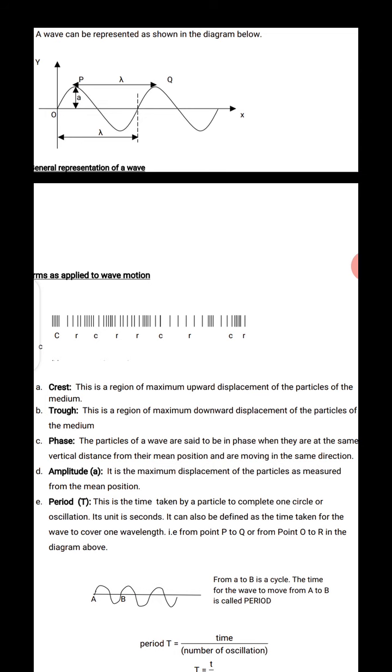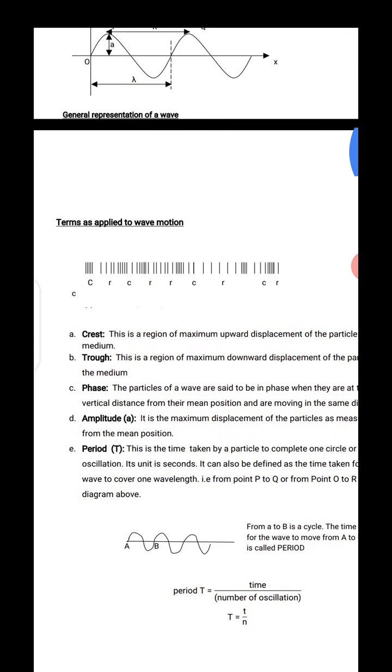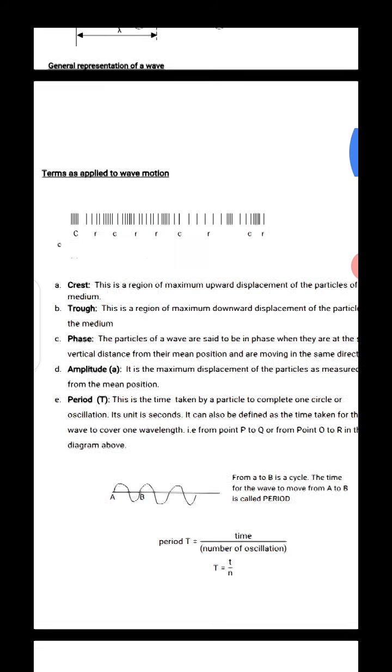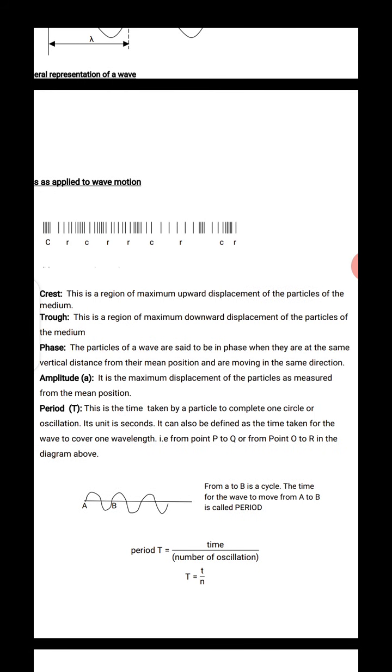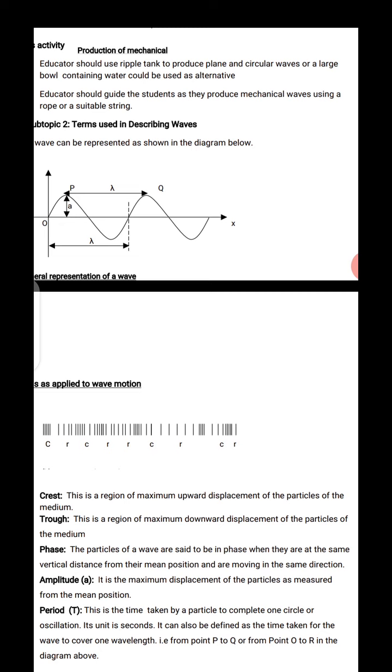Look at the B now. The trough is the region of maximum downward displacement. So maximum upward displacement, like from 0 to P, is the crest. But when you go from 0 down to around where the lambda is reaching, that is the trough, the bottom. That's the maximum downward displacement, because it's going up, it gets to a particular peak, it goes back down, gets to a particular peak down. So that peak down is what we call the trough.